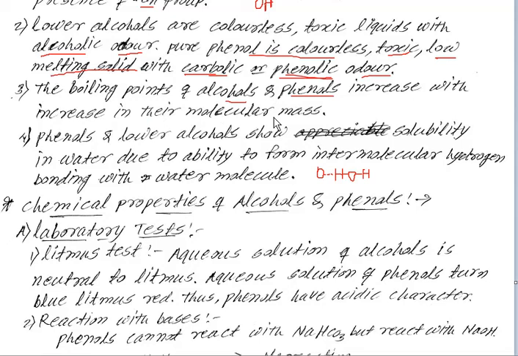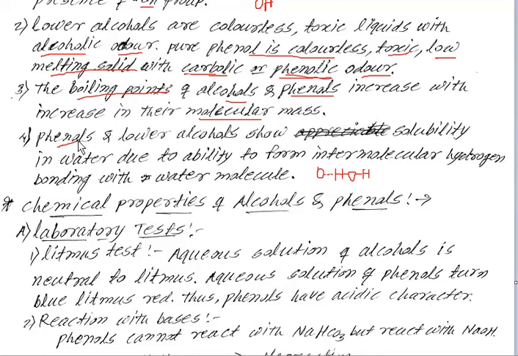Then, the boiling point of alcohols and phenols increases with increase in their molecular masses. That means if the number of carbons in the molecule increases, the boiling point of alcohols and phenols also increases. As the carbon chain increases, the molecular mass also increases, and so the boiling point increases.